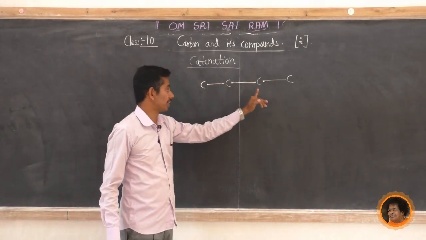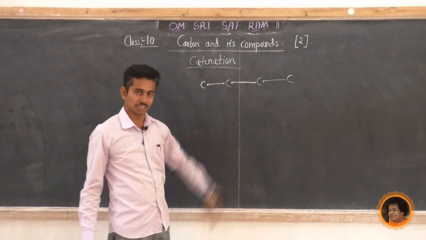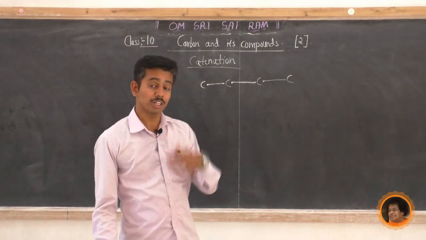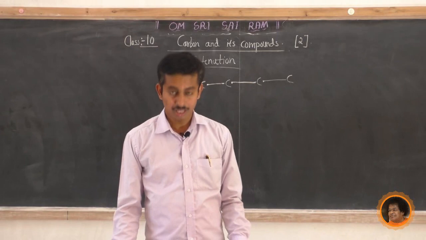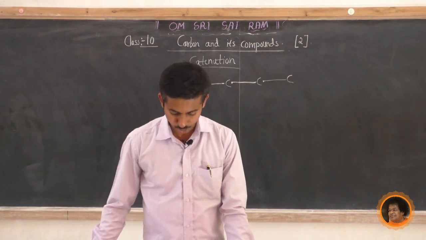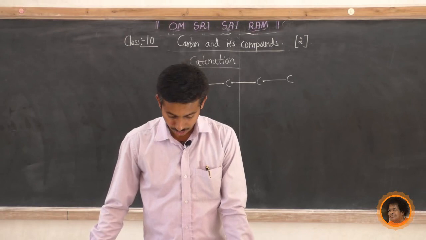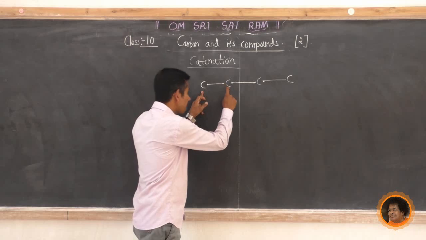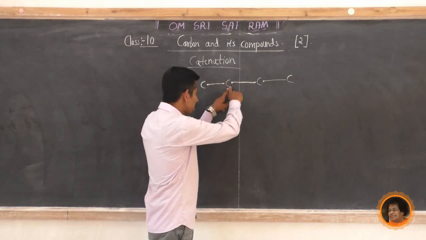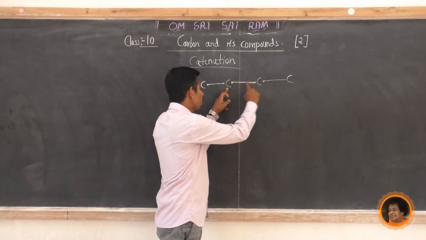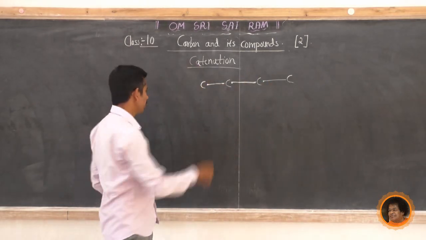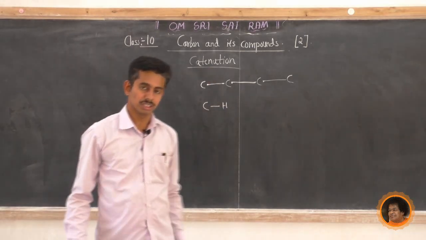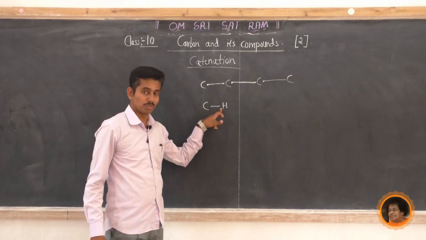Now tell me, what do you mean by catenation? Why is it called catenation? Catenation means the special ability of carbon. Carbon has the unique ability to form bonds with other atoms of carbon. Just look at this. Carbon bonds with another carbon atom through covalent bond. That is called catenation. If I write like this, carbon bonds with hydrogen, is it an example for catenation? It is also a covalent bond, but it is not catenation.